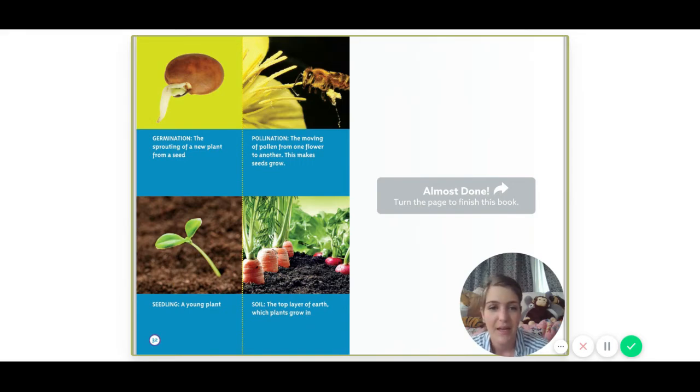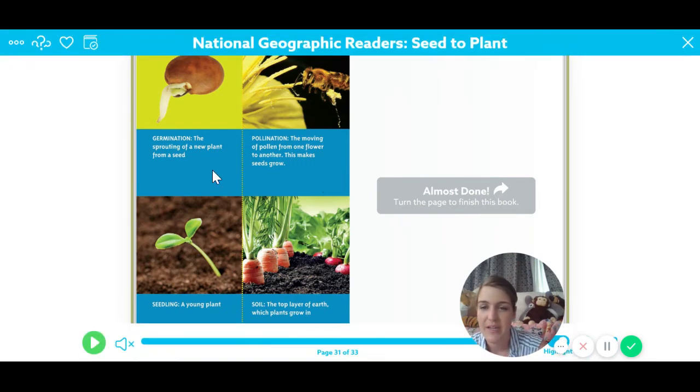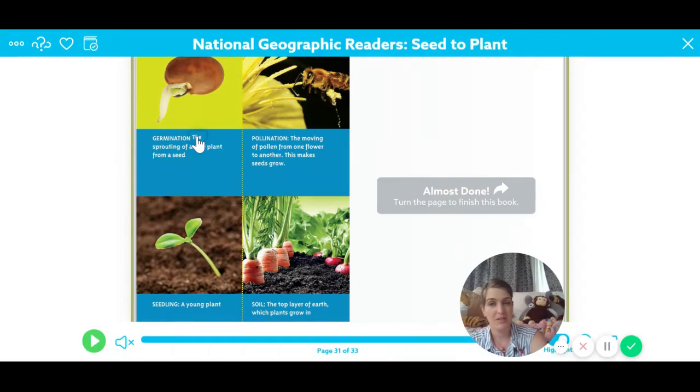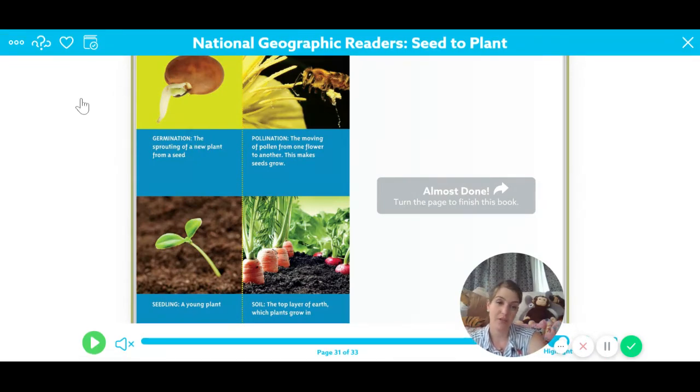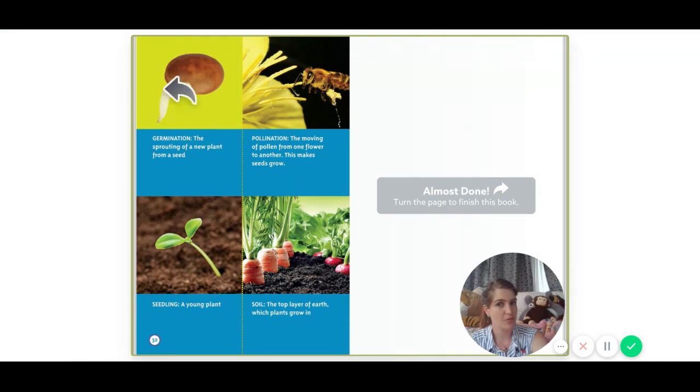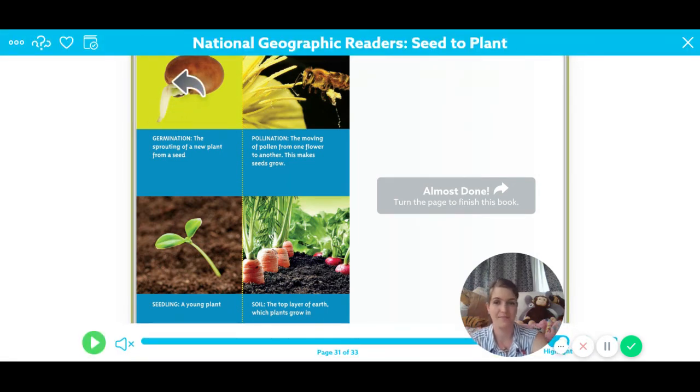All right. So over here, this is the glossary. Remember our text features? So this is the glossary. It is telling you what these words mean and it's giving you a picture. So right here we have germination. Remember, that is the sprouting of a new plant from a seed. So the seed splits open and a little plant shoot comes out. That's germination.